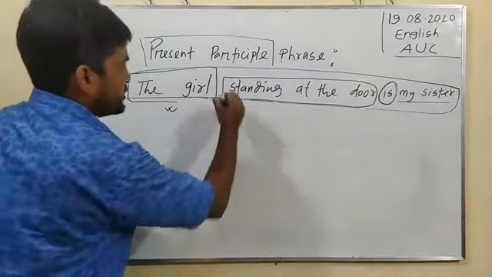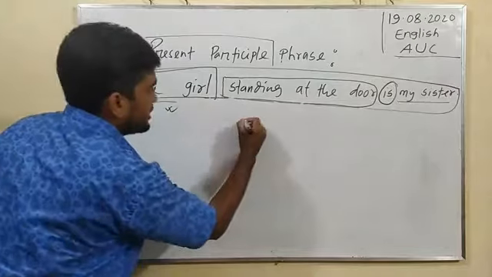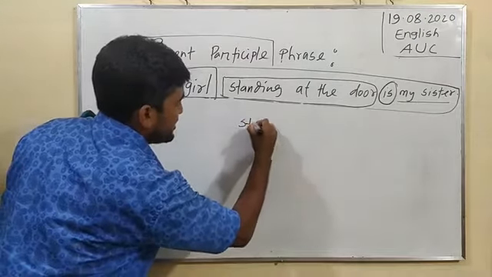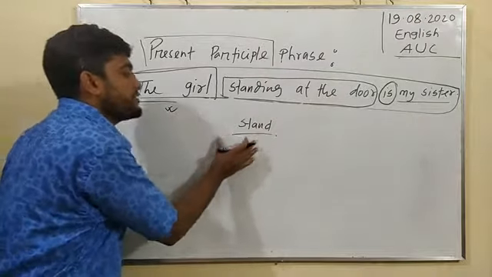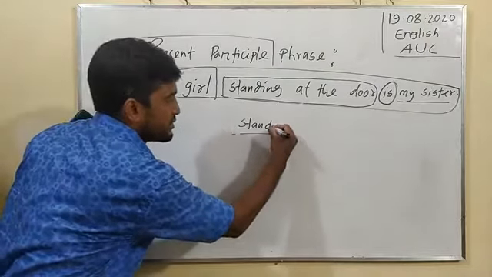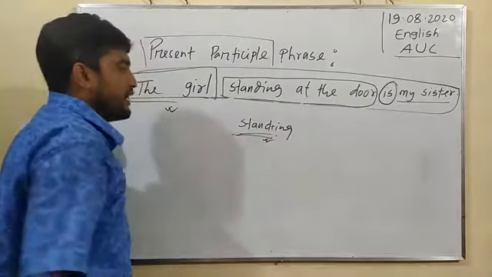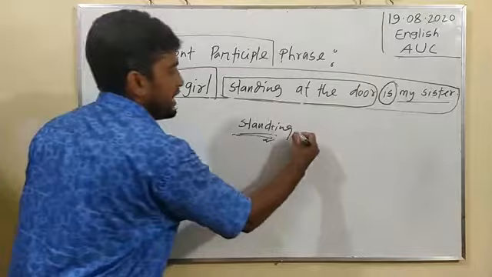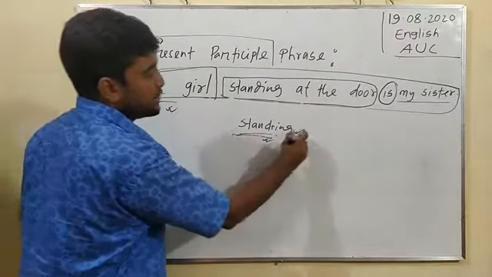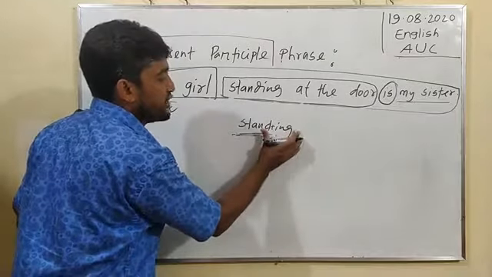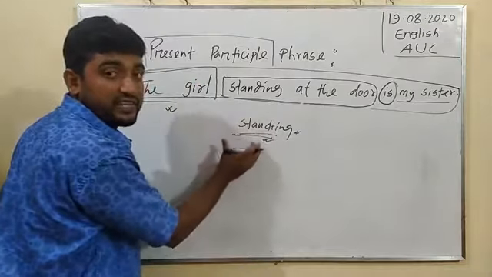What is the name of this part given in this sentence? Stand is considered the principal verb, and verb plus ing is standing. Standing is in the position of present participle, and we have found other words just after principal verb plus ing.